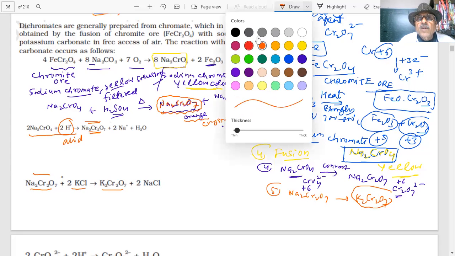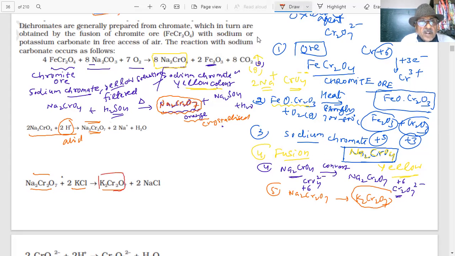This is orange, and this is orange red. K2Cr2O7 color is orange red, student. This one, orange, is darker than that. So you will get the crystals of potassium dichromate.